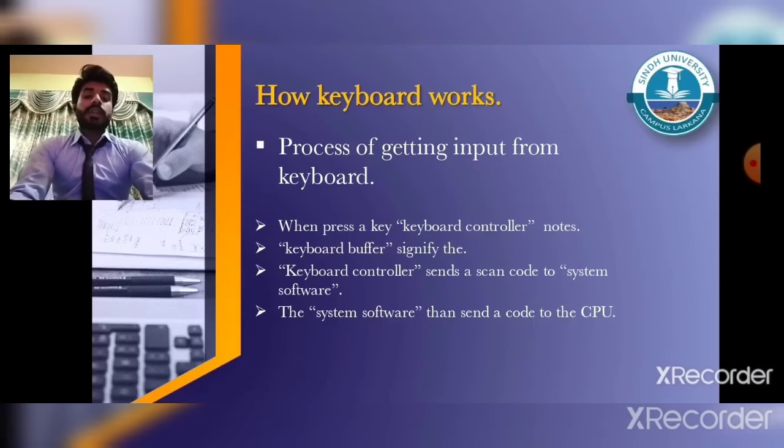You notice no delay between pressing keys, and you see the letters and numbers on the screen. This whole process happens very quickly. Suddenly, when we press any key, we see the result on the screen.